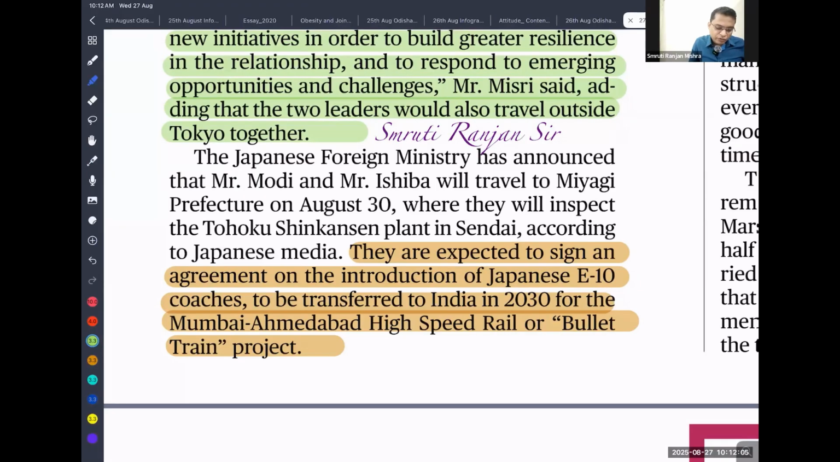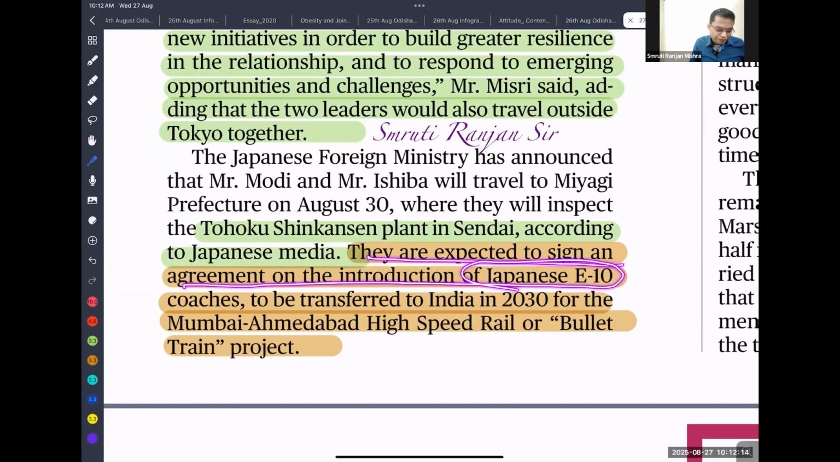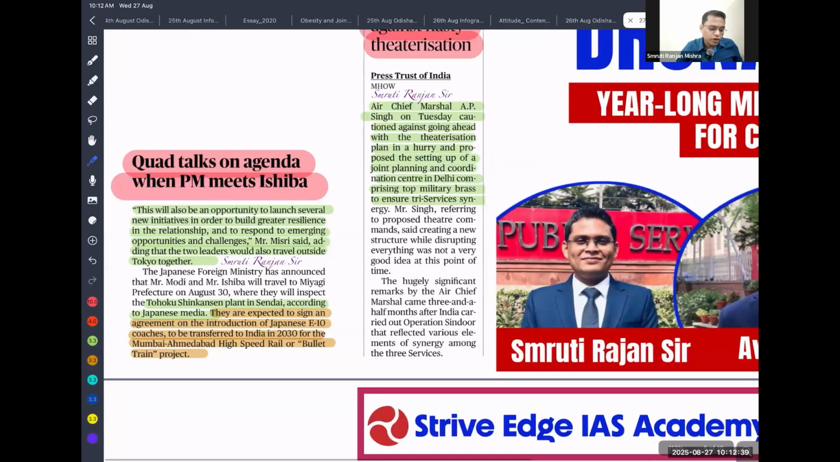So if you look into that, Japan's Shinkansen. So they are providing the bullet train to India. They are expected to sign an agreement to introduce Japanese E10 coaches to transport to India by 2030 for the Mumbai Ahmedabad high speed rail or bullet train project. So Japan is funding this Mumbai Ahmedabad bullet train project, and they have also gifted one train to India, and India is also planning to manufacture these bullet trains by establishing a manufacturing plant or importing some of them to India.